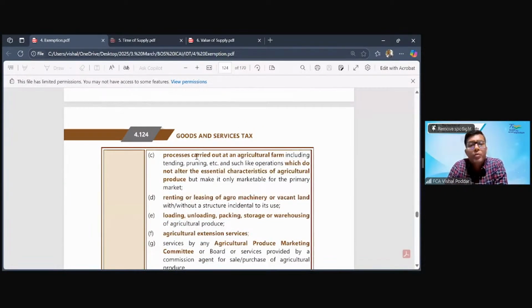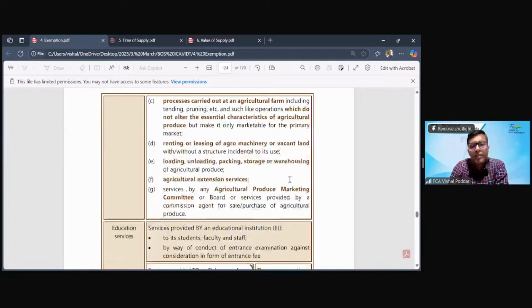Then come those processes which are carried out at agriculture farms which do not alter the essential characteristics of agricultural produce but make it marketable for the primary market. In short, the basic simple activities, like in case of food grains, you need to clean it, maybe you need to remove it from inside the peel. So all these basic processes are done on the agriculture farm itself. Now you may outsource it because I have those specialized machines. I'll bring the machine to your farm and I'll do that cutting, threshing for you. So whatever charges I'm taking will be exempt.